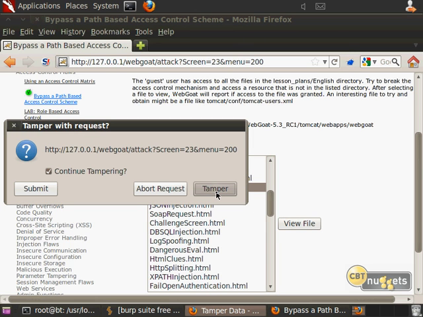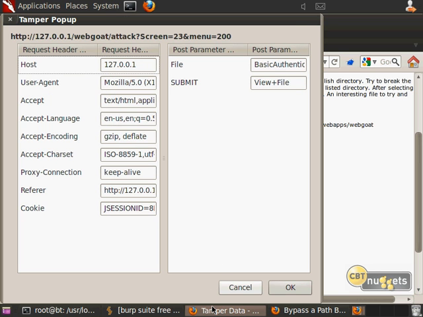Now here it gives me this Tamper with Request prompt. I'm going to click on Tamper here, and then what I'll do is I'll go into this file here that says Basic Authentication, and I'm going to specify what I want to do instead of what it tells me to do. Okay, so I cheated a little bit because I already know the directory path, but normally what you'll do is just trial and error. You'll go 1 directory up, 2 directories up, 3 directories up, and so on.